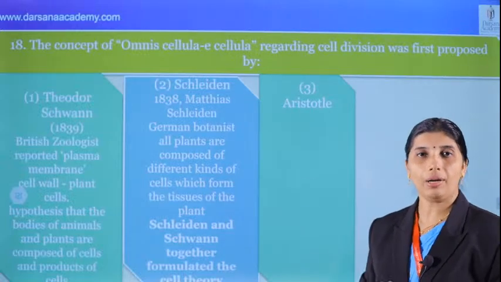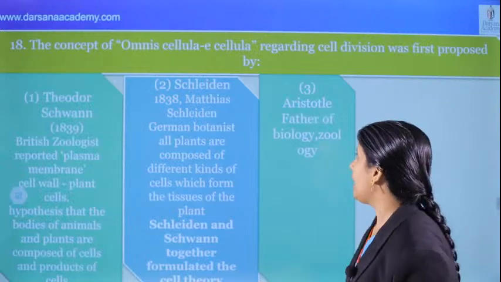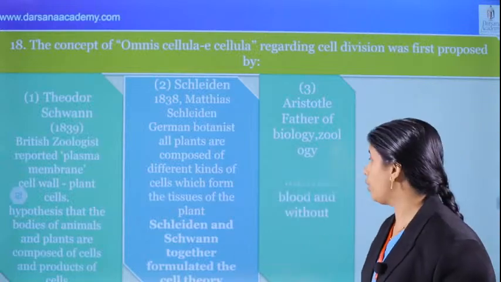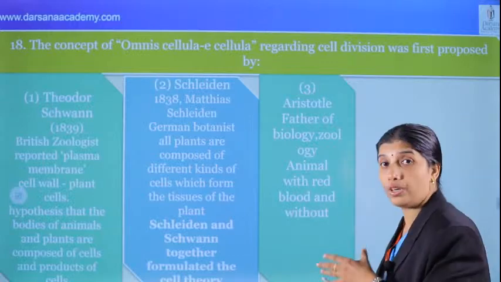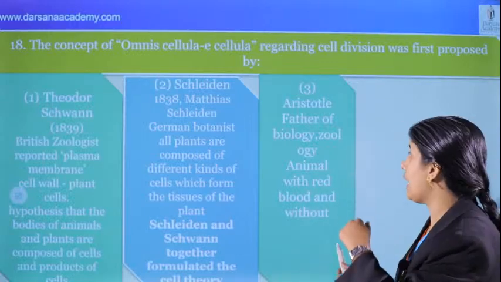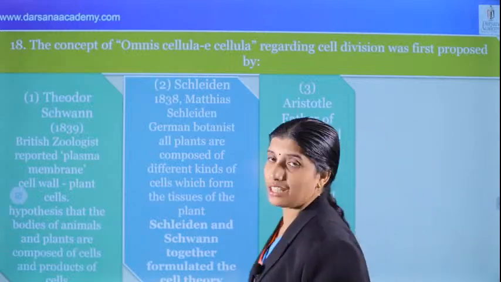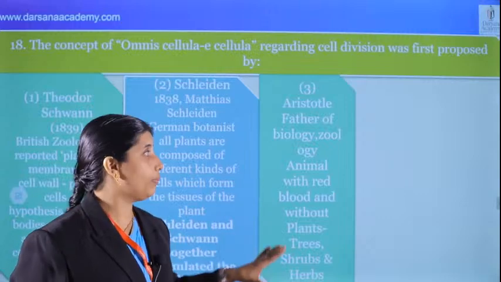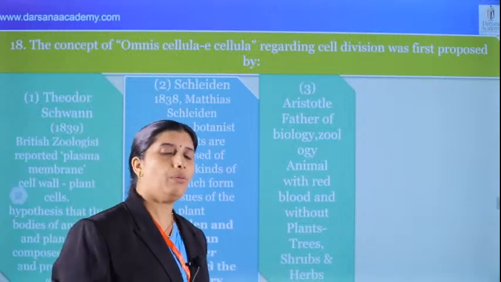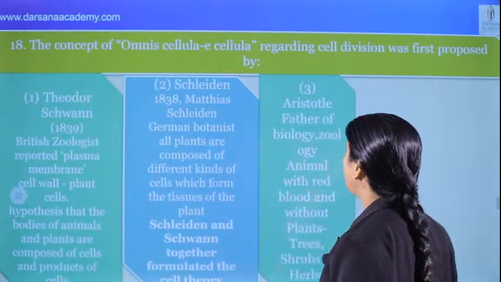Aristotle. What about Aristotle? We know that he is the father of biology and zoology. There are other points we can see: animals classified with red blood and without red blood by Aristotle, and also plants classified into trees, shrubs, and herbs. These are all important points in the NCERT. Very important. And what about the 4th option?